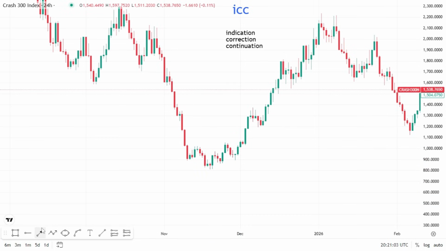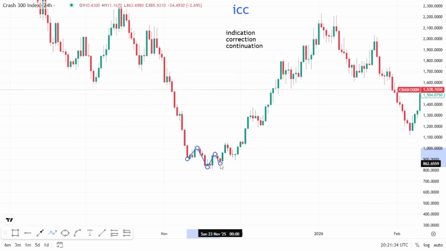Let me now show you what the market did that made me see the ICC setup here. This is a low. This is a high. This is a low. This is a high. Then it's supposed to give us a lower low, but it failed to do that and gave us a higher low, because this low is higher than this one. This is now a higher low. Whenever you see this kind of thing, it means the market is not trying to continue selling again. They've been selling for a long time now. You want to go on an uptrend. This is a higher low.